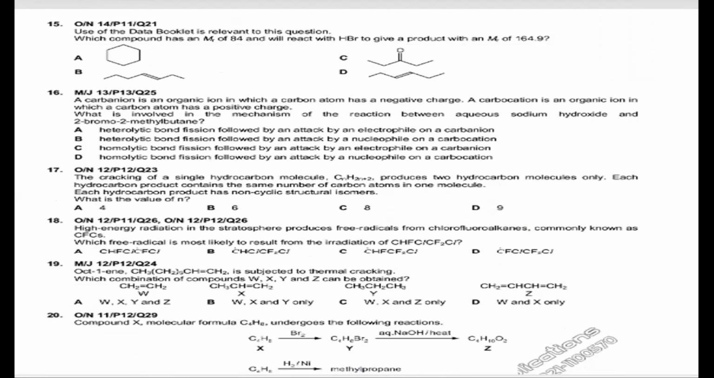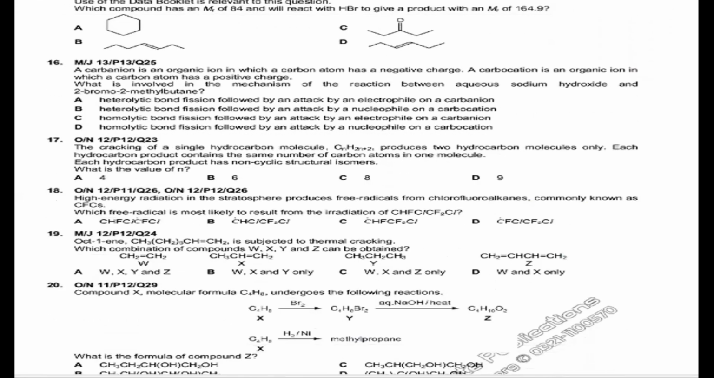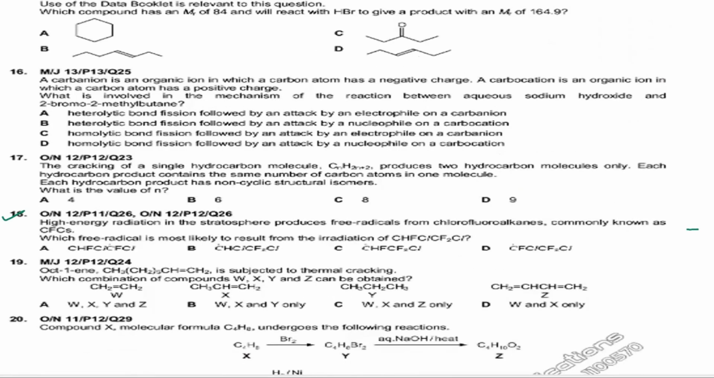Okay, we have question number 18. Let's say this one. High energy radiation in the stratosphere produces free radicals from the chlorofluoroalkanes, commonly known as CFCs. Which free radical is most likely to result from the radiation?